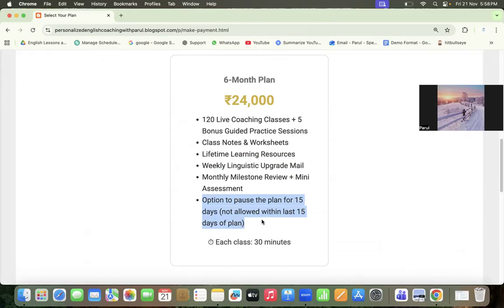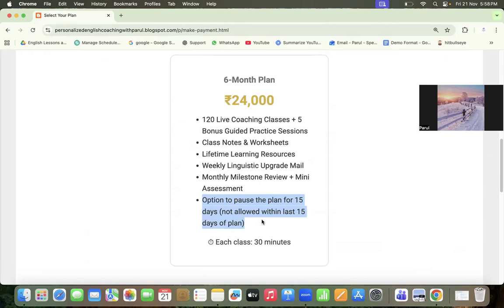Now, many of the students have had this question in mind, like, what is this pause plan, right? So I really want to clarify that as well. See, usually what happens if something unexpected comes up and you're not able to attend the classes for a while, most plans keep running and the expiry date doesn't stop. So the remaining classes usually get wasted, right?